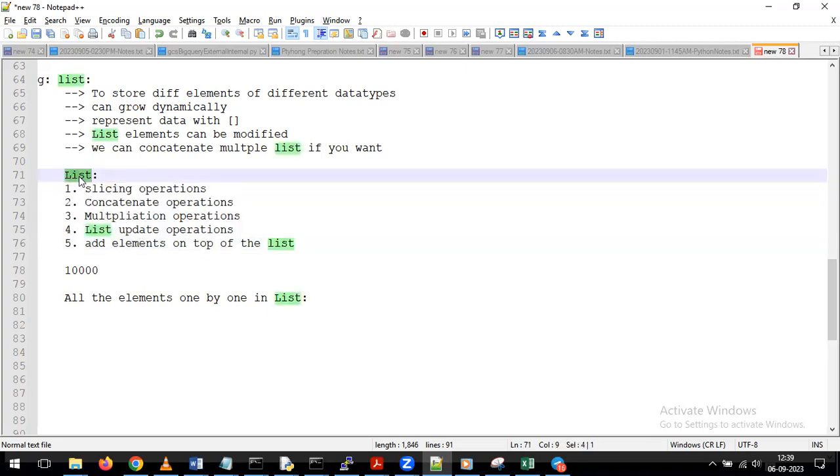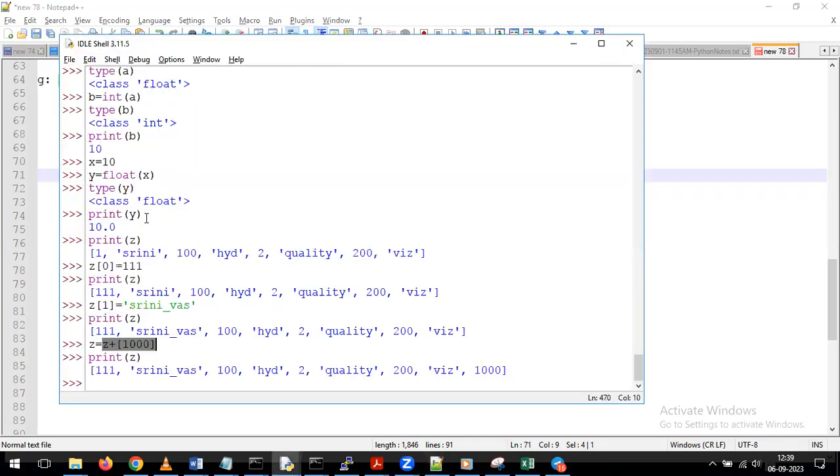And for that reason, I am taking this much time to understand the list. Okay. Any questions up to here? Please ask me. While adding the extra value like 10,000, how will it settle at the end?